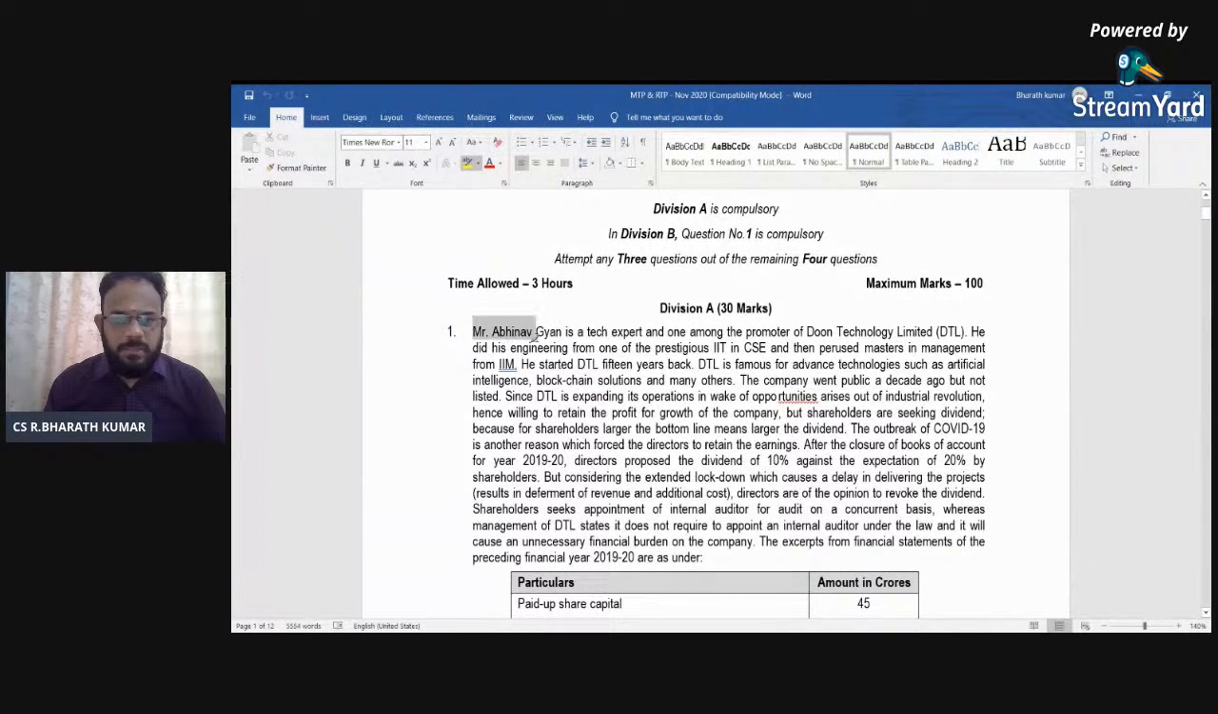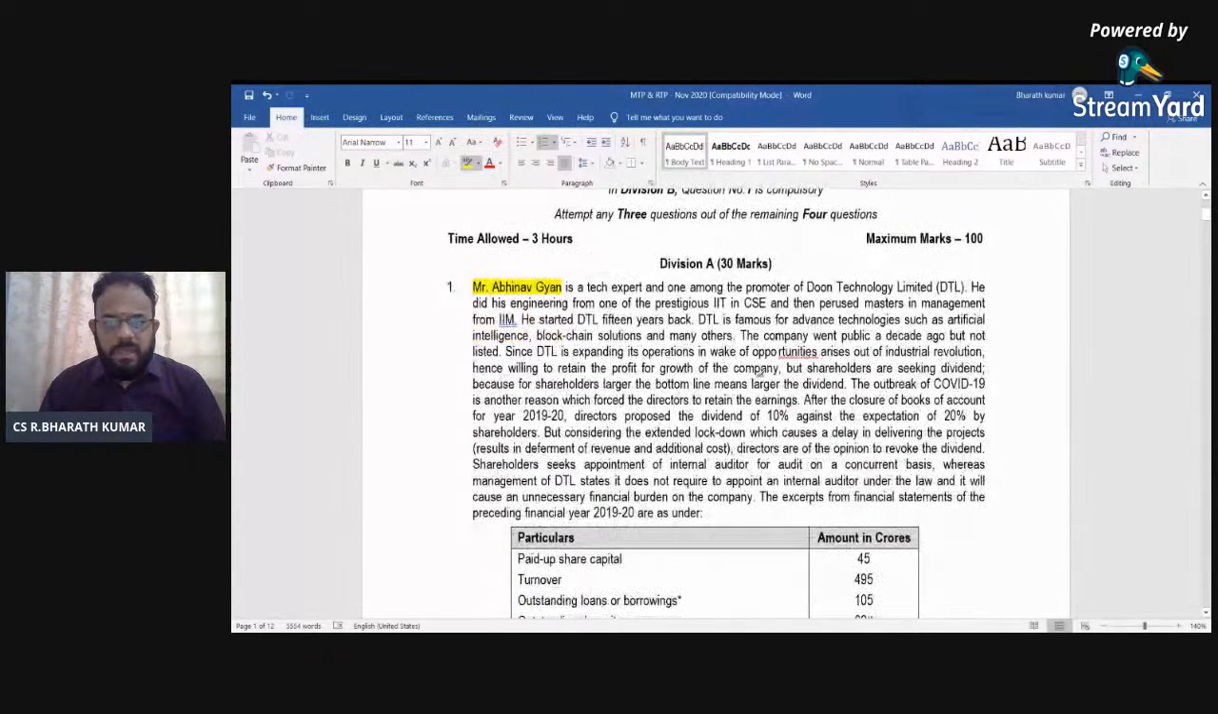Now, the question is based on a person called Abhinav Gyan. He is a tech expert. He pursued a master's in management. He did artificial intelligence. All that is fine. And then he wanted to go and retain the profit of the company, but the shareholders are seeking the dividend. So the first one is the dividend chapter they are trying to connect.